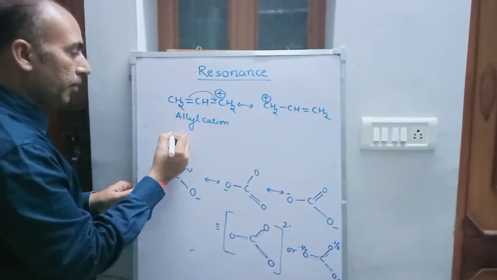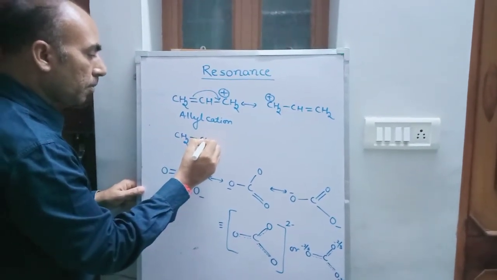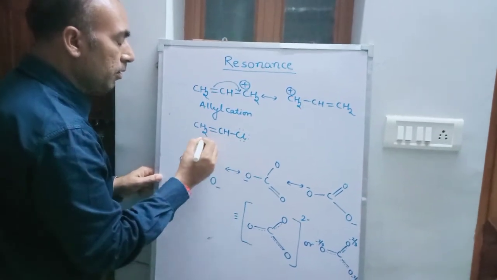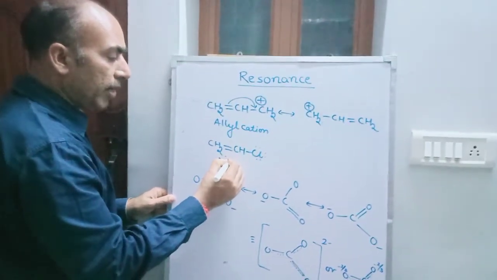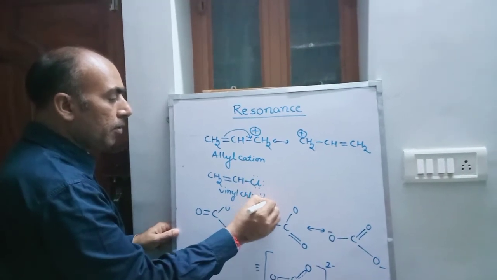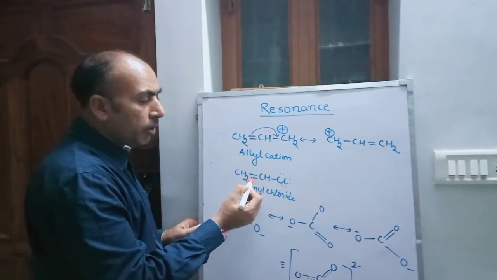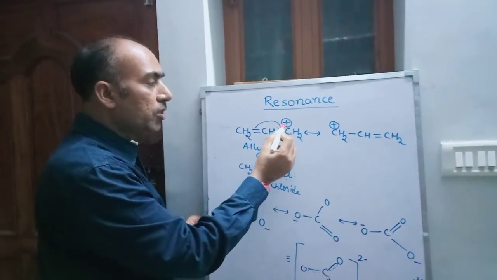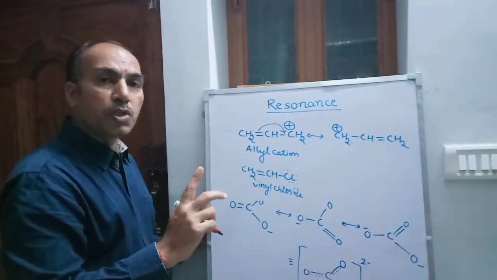Similarly, one more example. This is the vinyl group, and because Cl is attached to it, it is vinyl chloride. Here also the lone pair of electrons is in conjugation with the double bond. So resonance takes place when either a positive charge is in conjugation with a double bond, or two double bonds are in conjugation with each other.